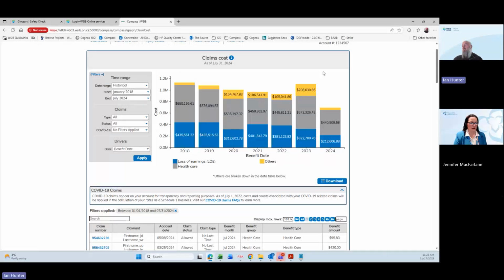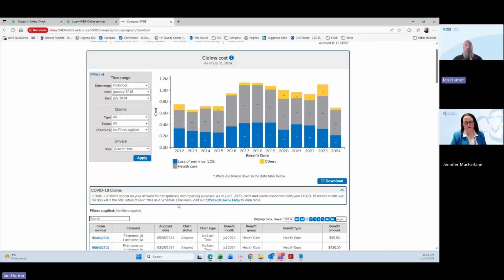Like I said, this is driven by benefit payment date. So in the example that I gave prior when we were looking at safety check, if I had an injury, let's say in 2010, and I was still receiving healthcare payments in 2024, it would show up in this 2024 bucket. Again, all the information here goes back to 2012, and it's based on that benefit payment date, so when the benefits are paid out.